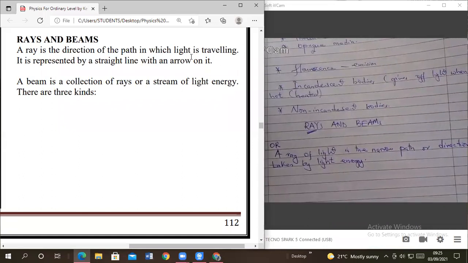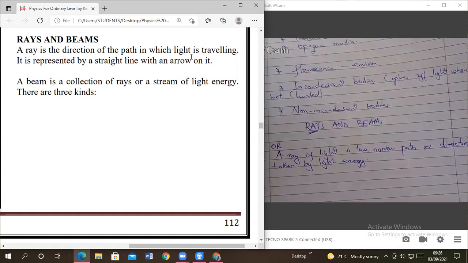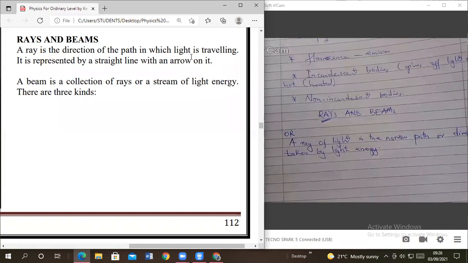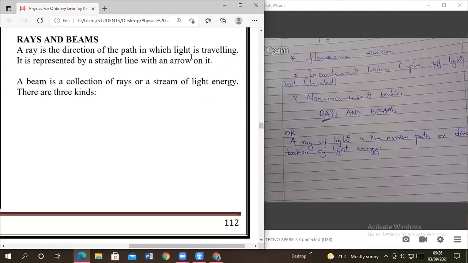A ray of light is the narrow path or direction taken by light what? By light energy. Full stop. Are we together on that? Yes.